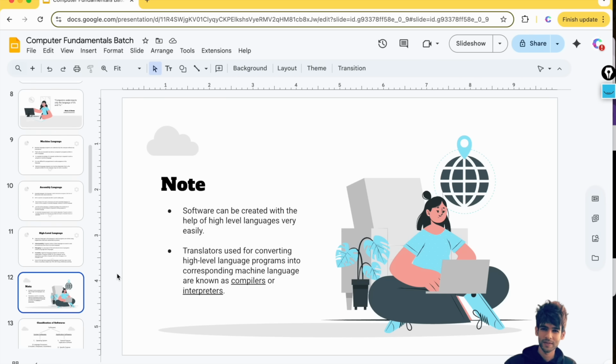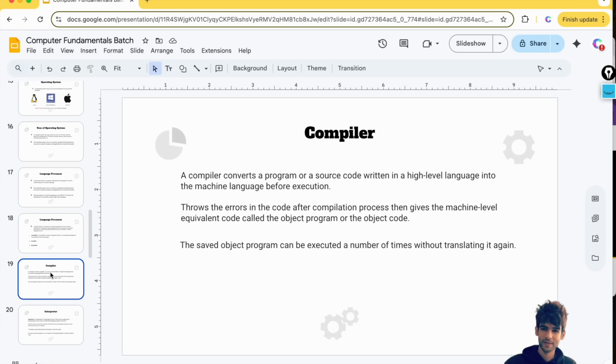As I have mentioned, whenever you write a program in a high level language, you need a translator to communicate with computers. These translators, used for converting high level language programs into the corresponding machine language, are known as compilers or interpreters. What a compiler does is convert a program or source code written in a high level language into machine language before execution. For example, we will take the C programming language.